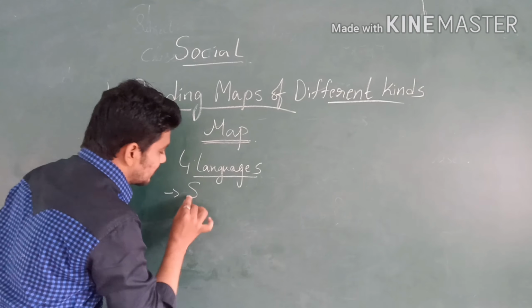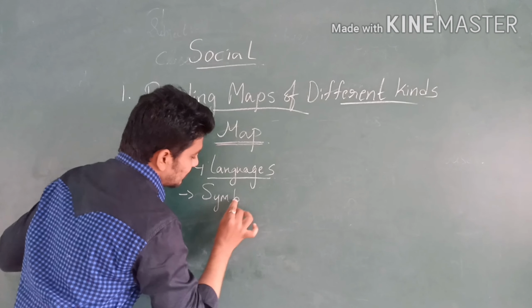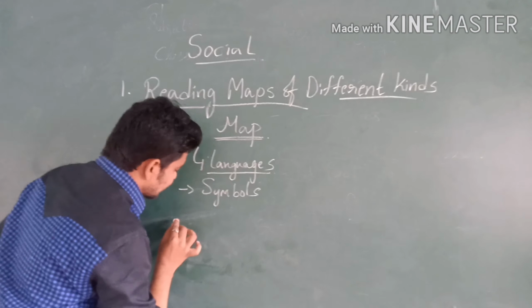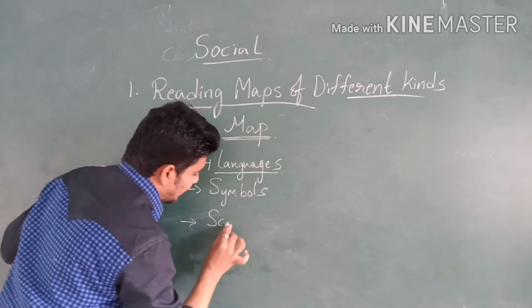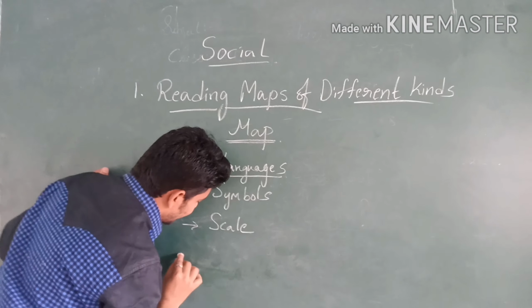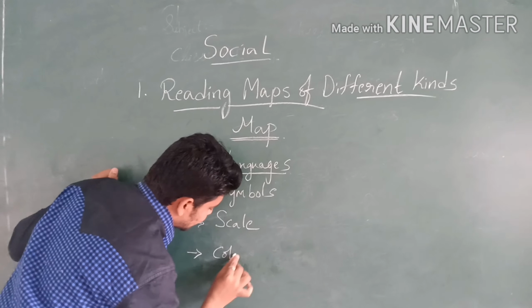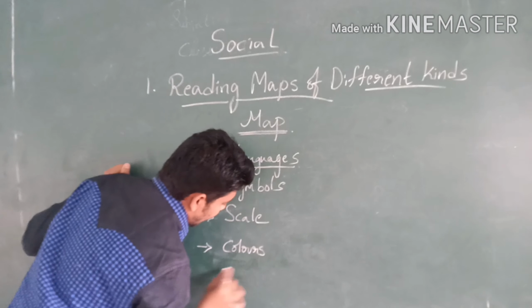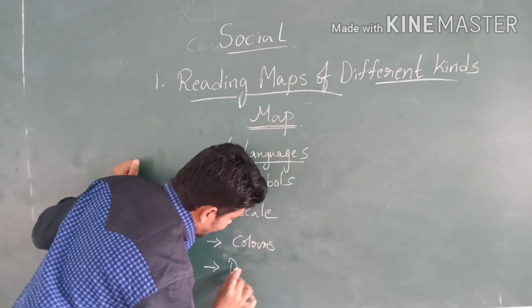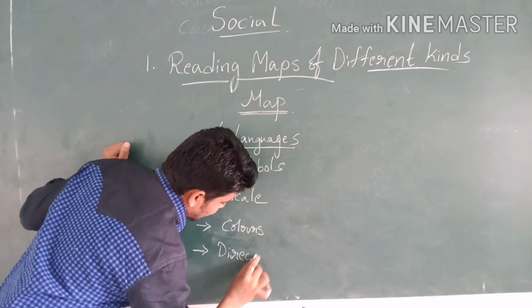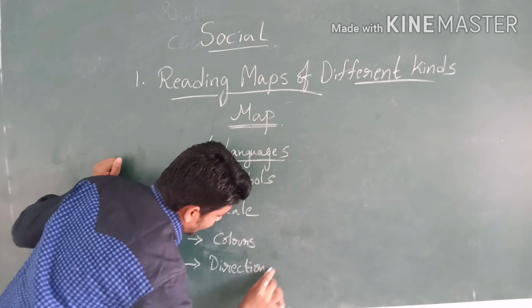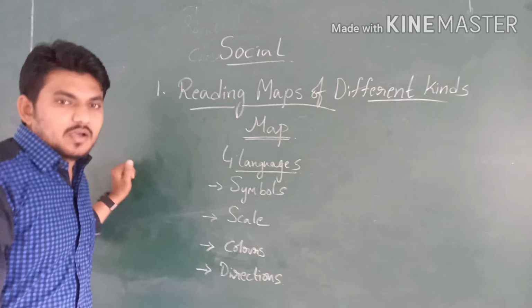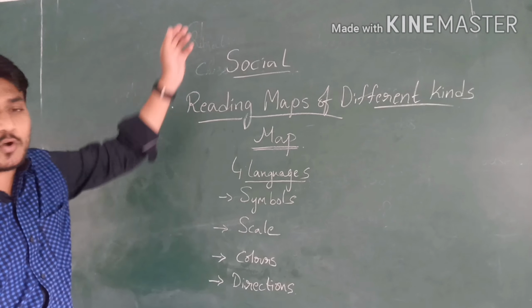The first one is symbols, the second one is scale, the third one is colors, and the fourth one, a very important one, is directions. We have already discussed these 4 languages.